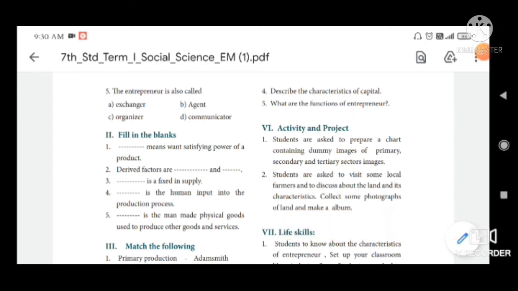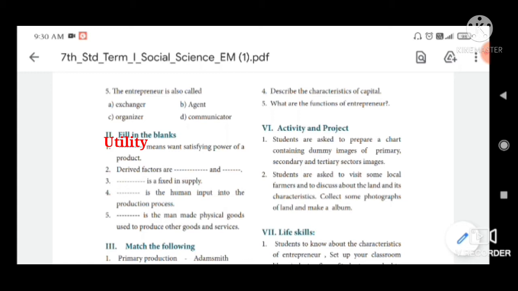Okay. Next, second Roman, fill in the blanks. Question number 1, dash means want satisfying power of a product. The answer is utility.